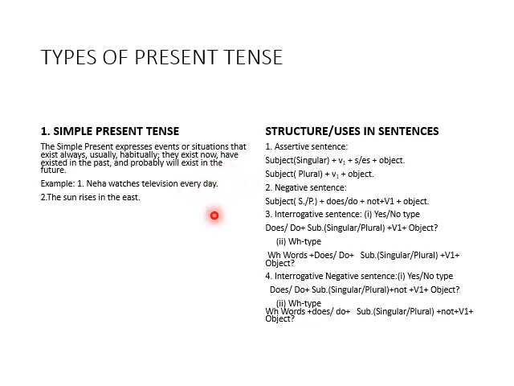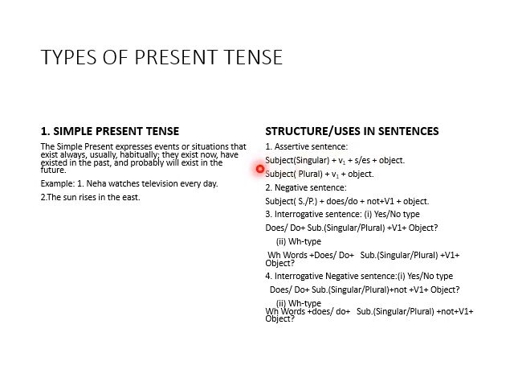After that, we have the structure: how we form sentences, what is the structure of sentences. I have made here the structure or uses in sentences. We know types of sentence. What is a sentence? A group of words which has clear meaning. You know this. Types of sentences. Number one, assertive sentence. How do we use the structure?